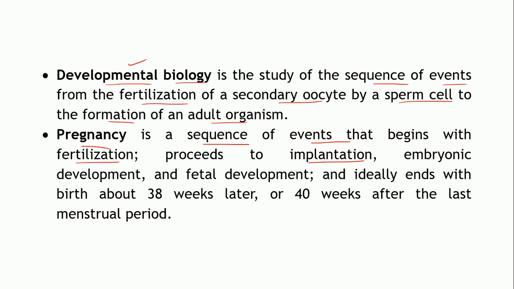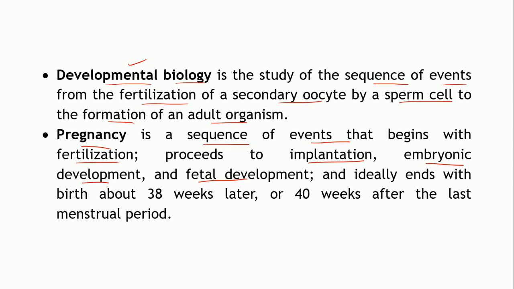Once implantation takes place, the embryo will develop further. We'll discuss the embryonic development as well as the further fetal development. Later on it is known as a fetus.